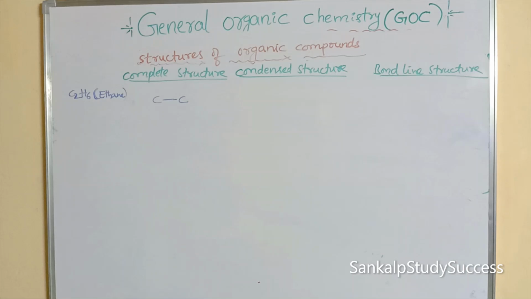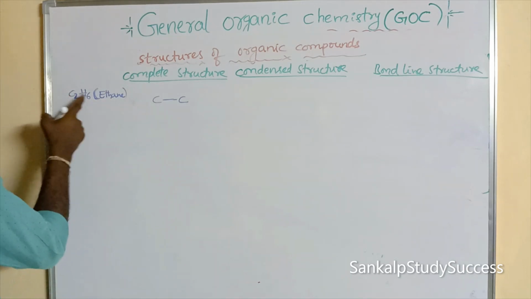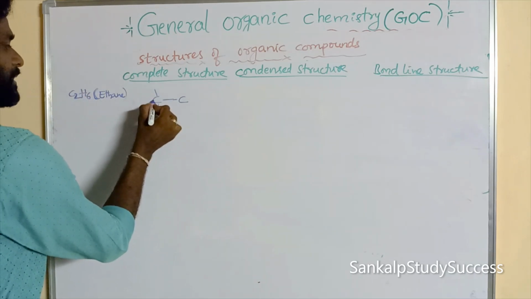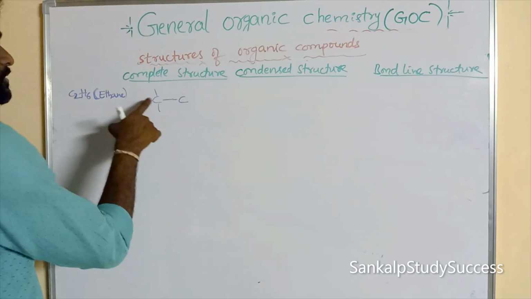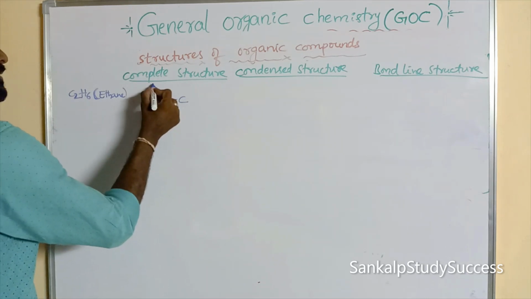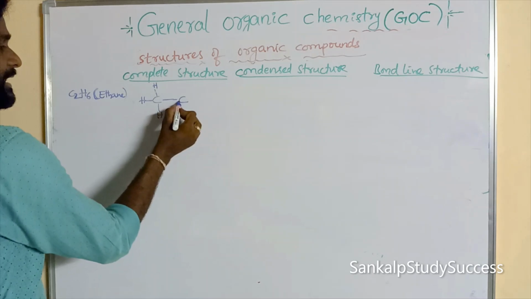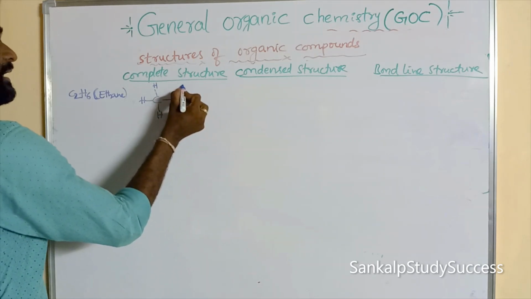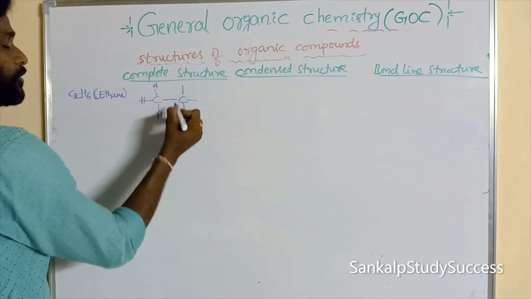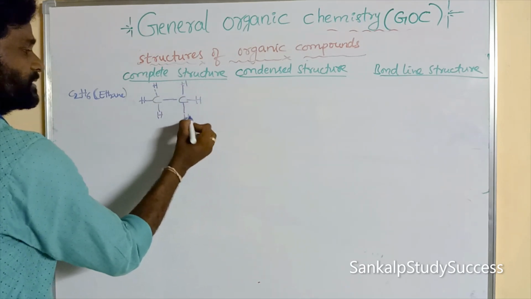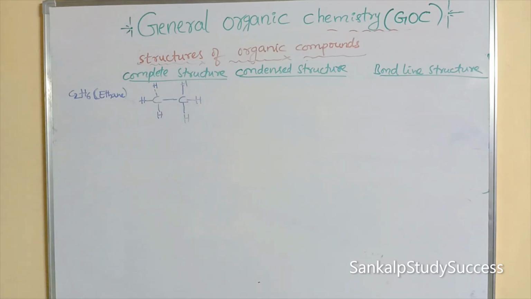So this is ethane, containing single bonds only. Here, how many hydrogens are there? 6 hydrogens. Each carbon must contain 4 bonds: 1, 2, 3, 4. So the remaining 3 bonds can be written with hydrogens. Each hydrogen contains only 1 bond. The remaining 3 bonds get 3 hydrogen atoms. So this is the complete structure.